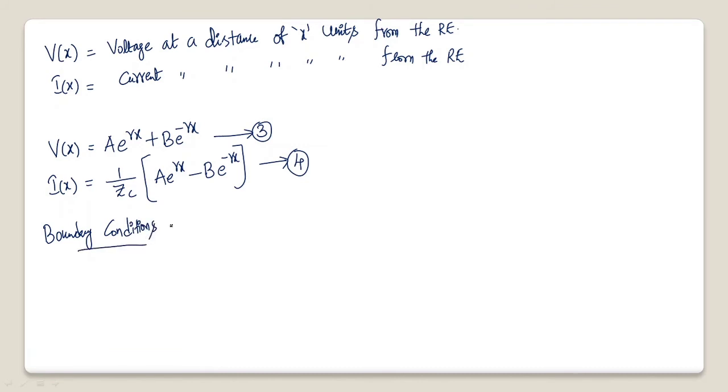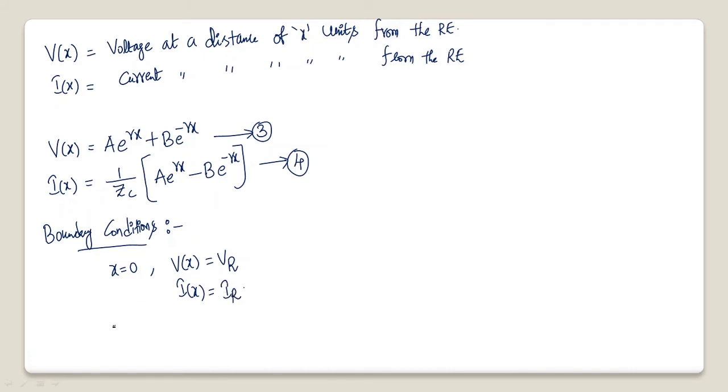Boundary conditions for this transmission line are: when x is equal to 0, we are at the receiving end itself. So when x is equal to 0, V of x is nothing but the receiving end voltage VR, and I of x is nothing but the receiving end current IR.